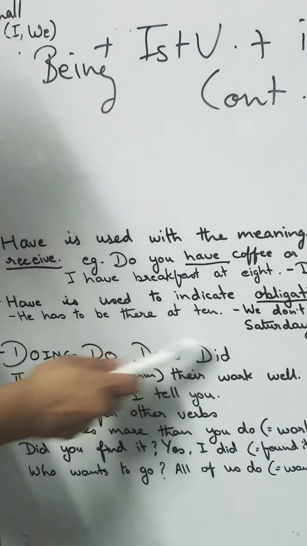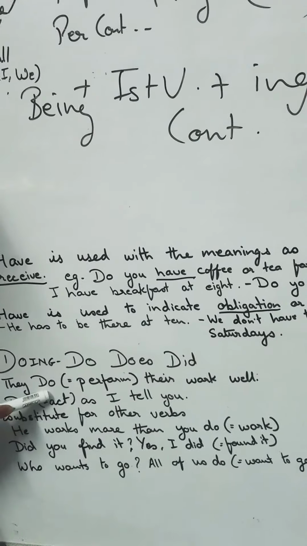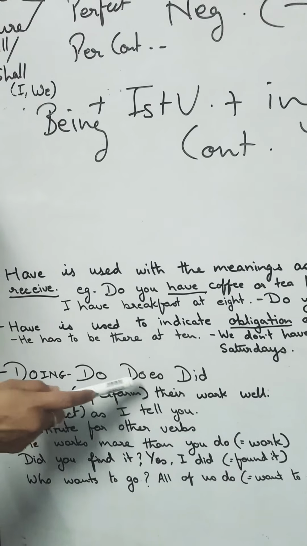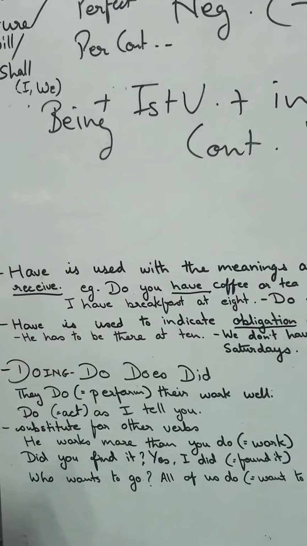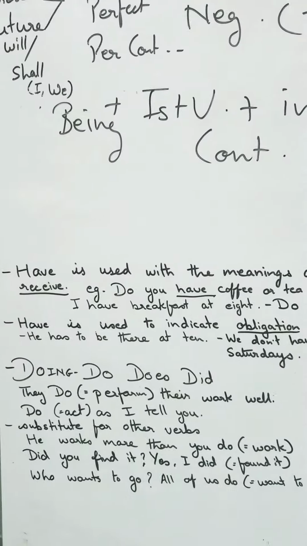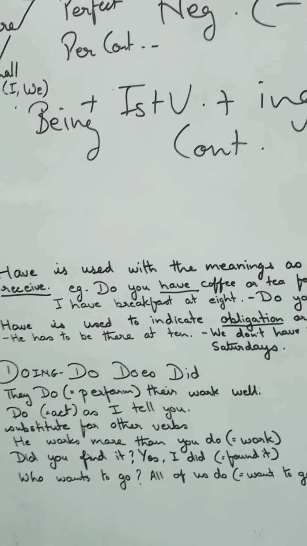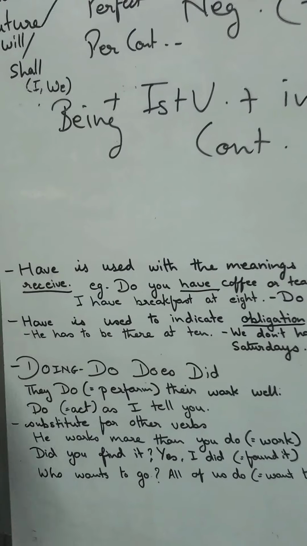Now the doing form: do, does, did. They do. Now do here is for perform. Again, do, does, did also change the meaning. It can be used according to the sentence. According to the sentence, its meaning also stands for some other verb.